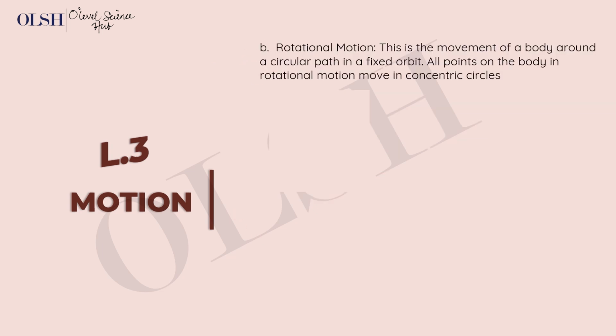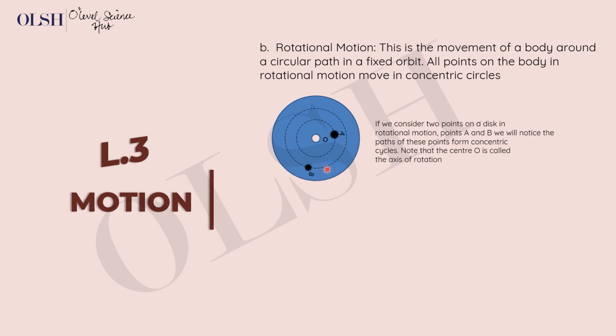All right, so let's move on to rotational motion. Rotational motion is the movement of a body around a circular path in a fixed orbit. All points on the body in rotational motion move in concentric circles. If we consider the points on this disc, A and B are two random points on this object. We can pick any other point on the disc, but you see that these two points in rotational motion are moving in concentric circles, which means the full body is moving in a circular path, and every single point on that body moves in that same circular path. So once we have a thing like this, we know we're dealing with circular motion.